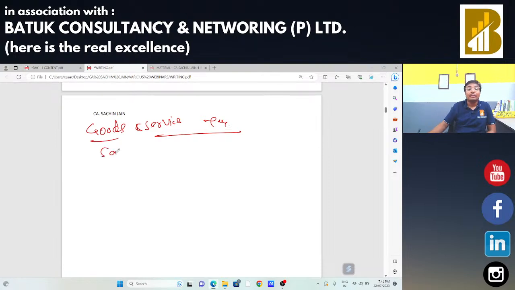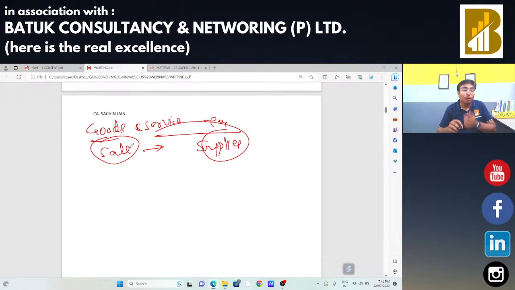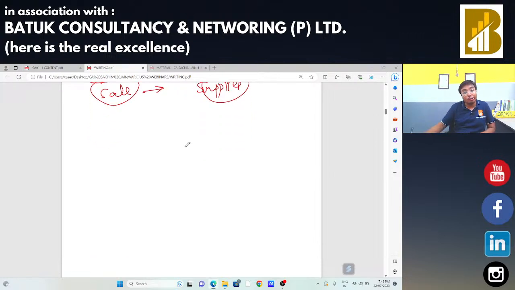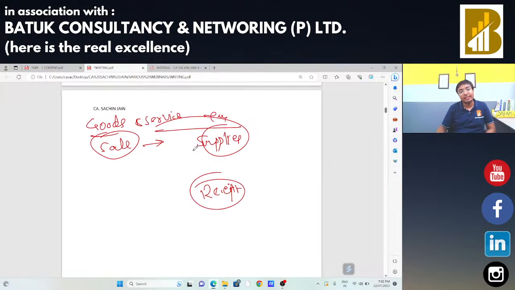Supply means sale. That means GST will always be paid by the supplier. क्या कभी ऐसा हो सकता है कि recipient is going to pay the tax? हो सकता है? Yes, recipient is also liable for paying the tax in certain situations.